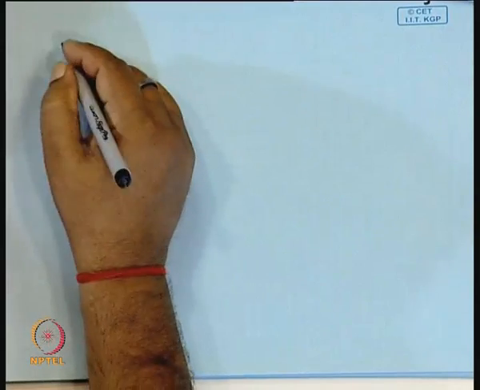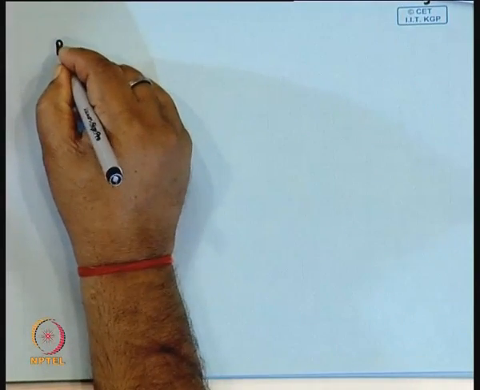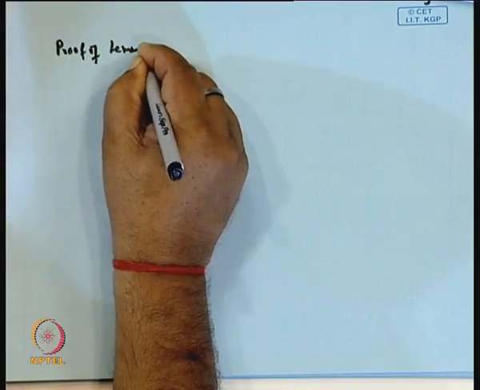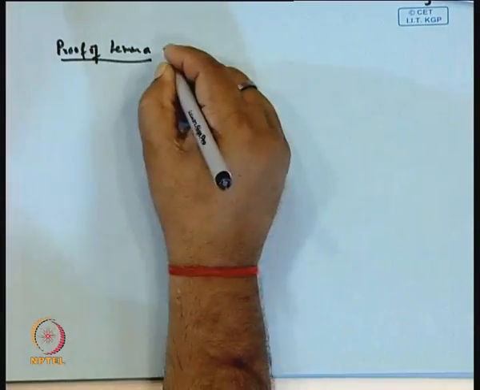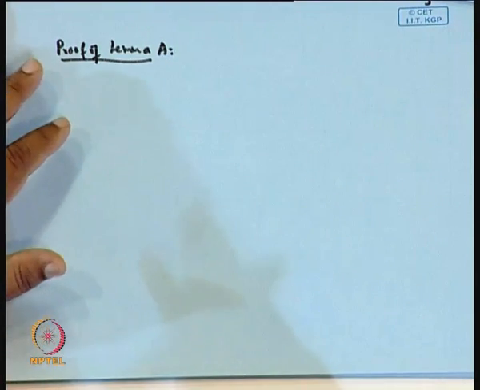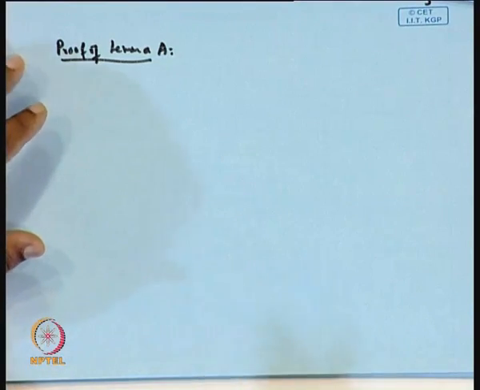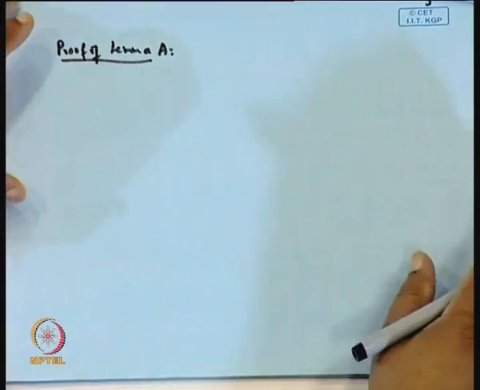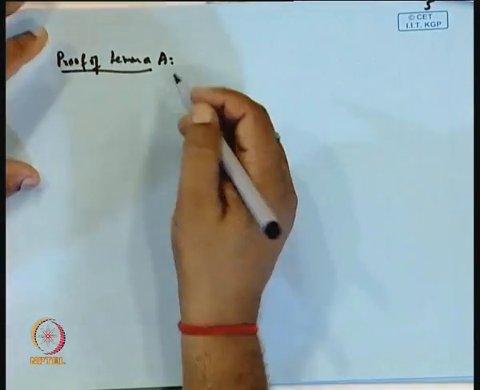Now, proof of the lemma. Okay. Now, what was the lemma? The lemma was, okay, for any subset M of a Hilbert space H, the span of M is dense in H if and only if M perpendicular is {0}. So, the statement of the lemma was this.